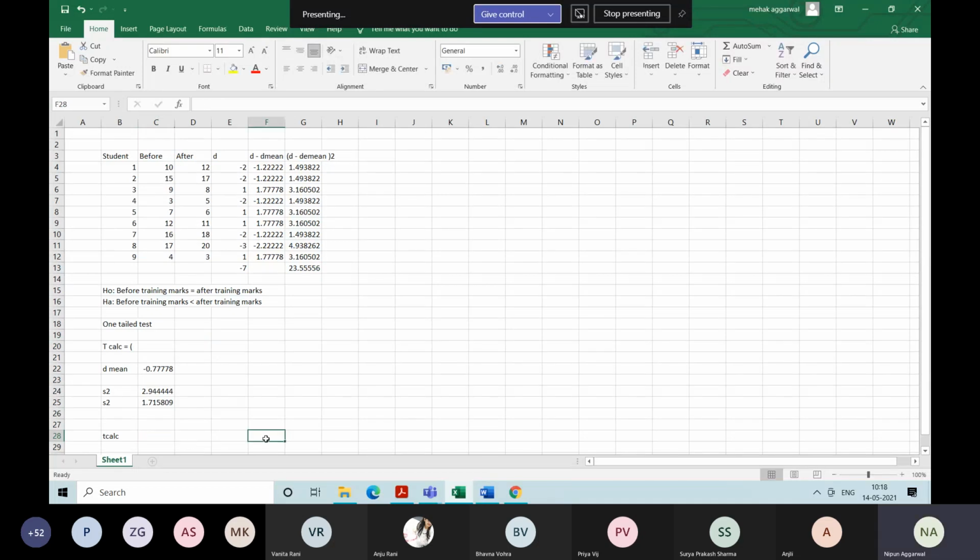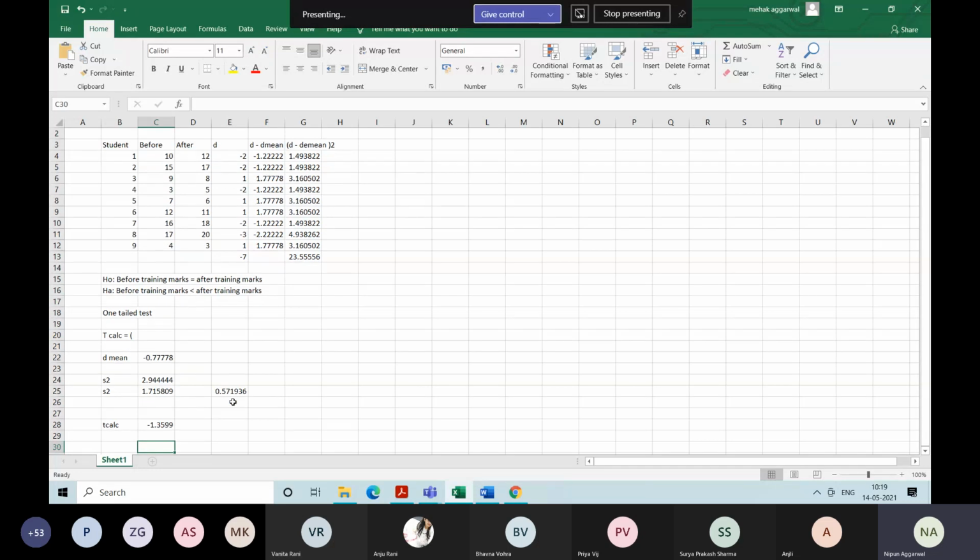So divide this by 3, and you get 0.57. Now T calculated is D bar divided by this value, about 1.36.